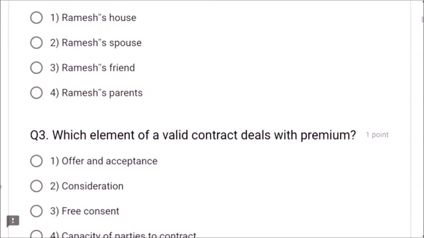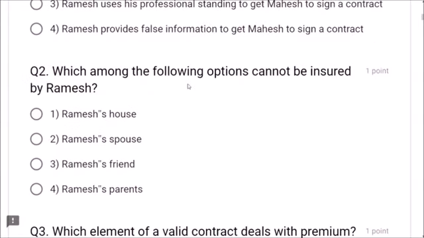Next, question number 2. Which among the following options cannot be insured by Ramesh? Ramesh's house, yes, it can be insured. Ramesh's spouse, yes, she can be insured. Ramesh's friend, this is the correct option, friends. Ramesh cannot insure his friend. This is the correct answer, friends. Ramesh's parents, yes, he can insure his parents, but a friend is not allowed to be insured by Ramesh.